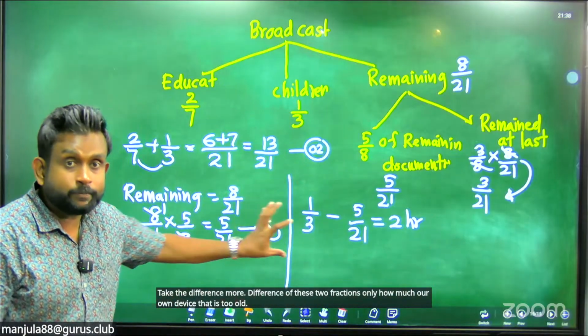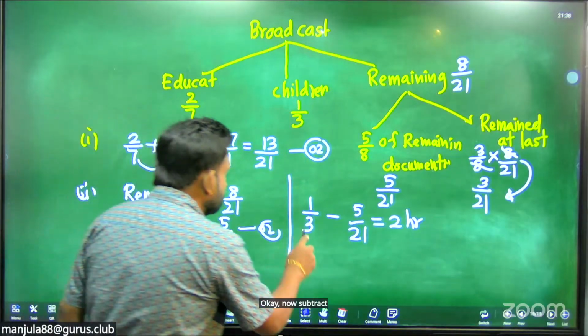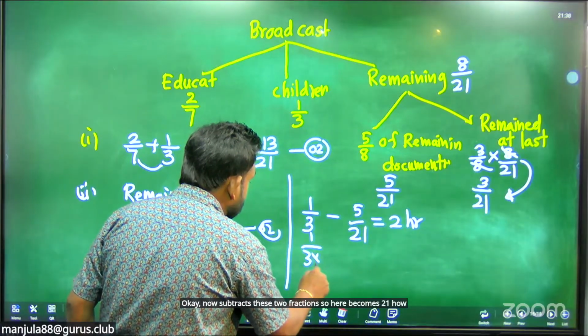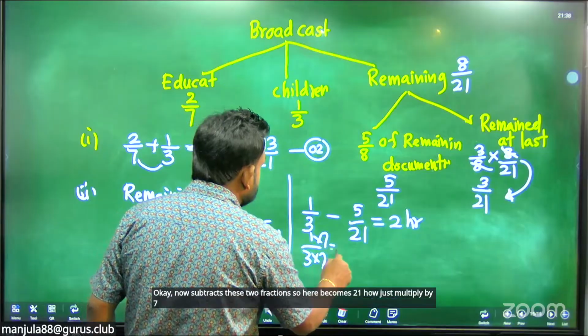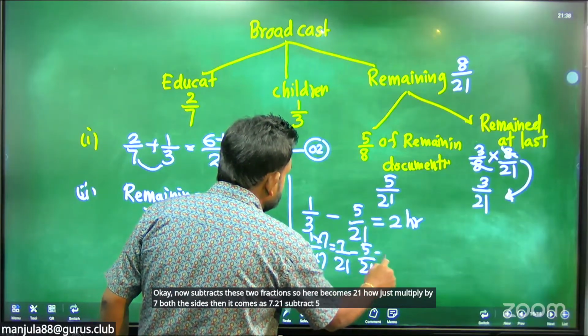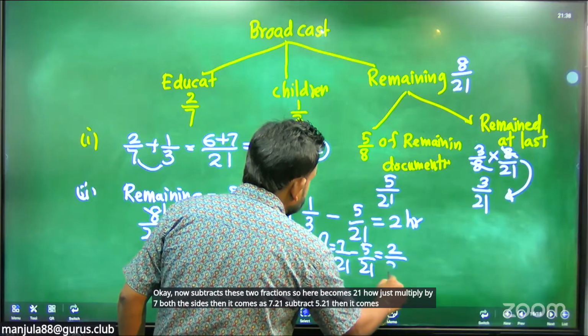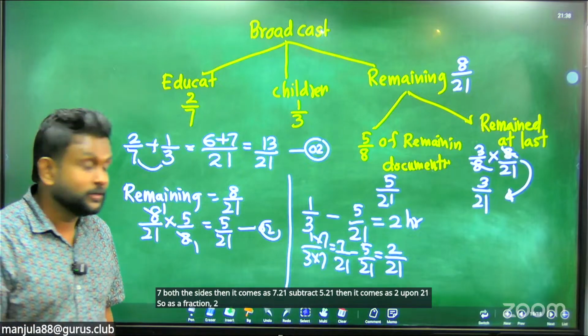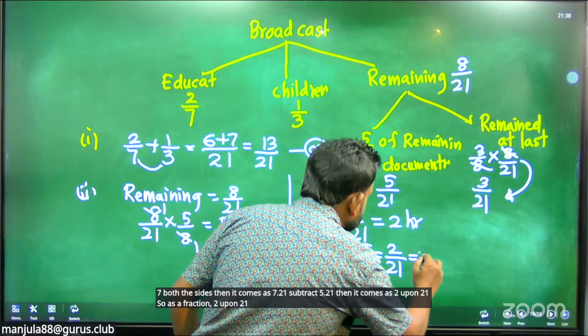Now subtract these two fractions. So the denominator becomes 21. How? Just multiply by 7 on both sides. Then it comes as 7 upon 21, subtract 5 upon 21. Then it comes as 2 upon 21. So as a fraction, 2 upon 21 is equal to the 2 hours.